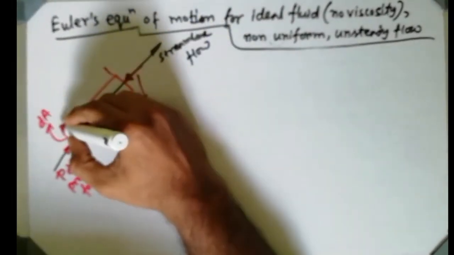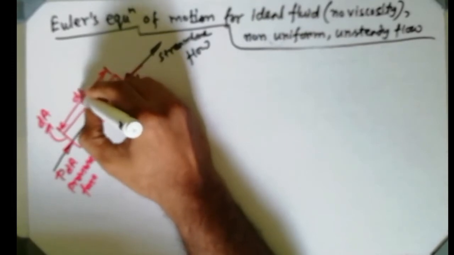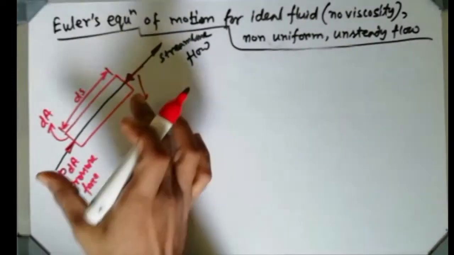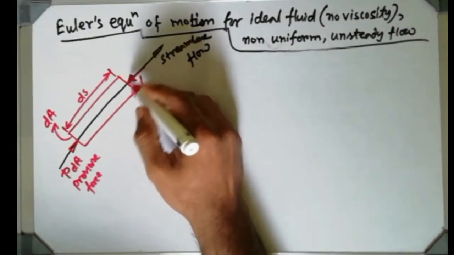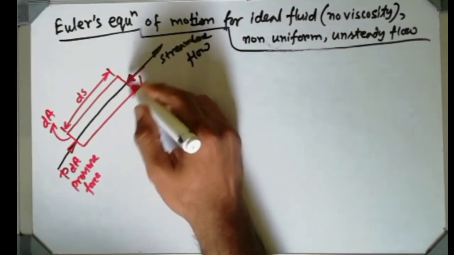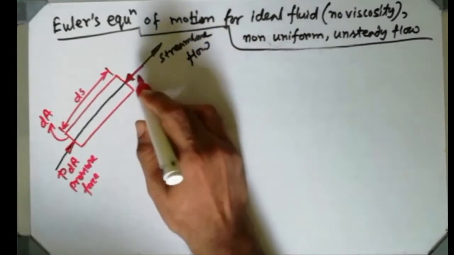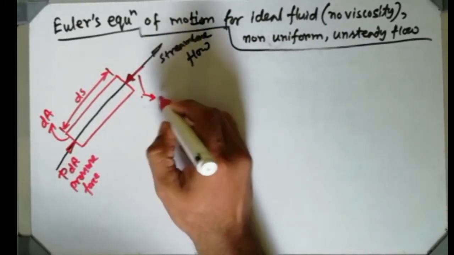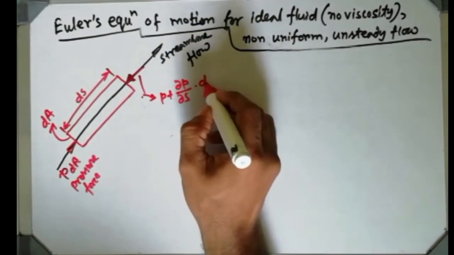Suppose I am considering the length of this particular fluid element as ds. ds is the length of the fluid element. So what will be the pressure force in the reverse direction? I can write that expression like this: P plus del P del S into dS.